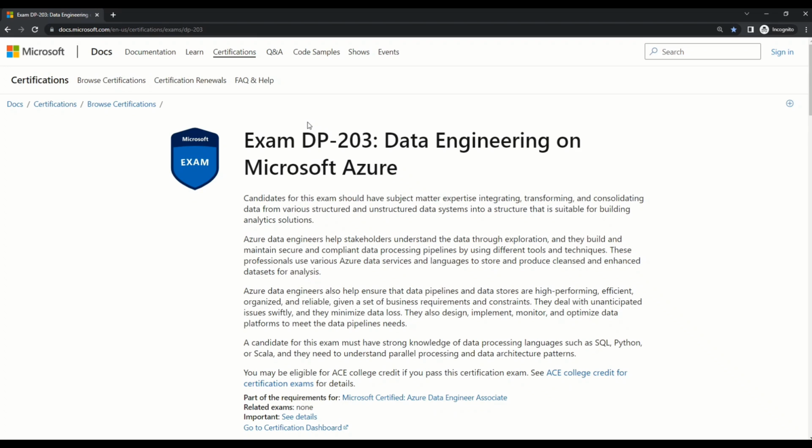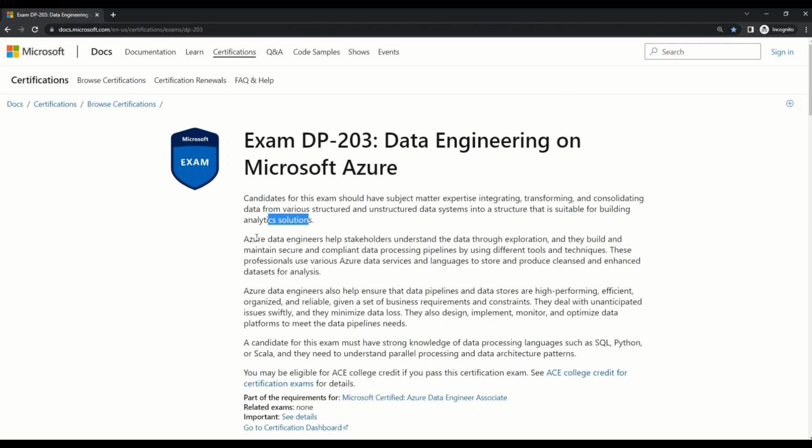And friends, there can be no better place to understand exam details than the Microsoft documentation itself. So here I am on the official Microsoft documentation for exam DP203. Here, as you can see, Microsoft says that candidates for this exam should have subject matter expertise in integrating, transforming, and consolidating data from various structured and unstructured data systems into a structure that is suitable for building analytics solutions.